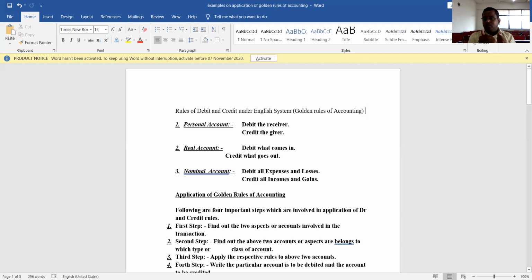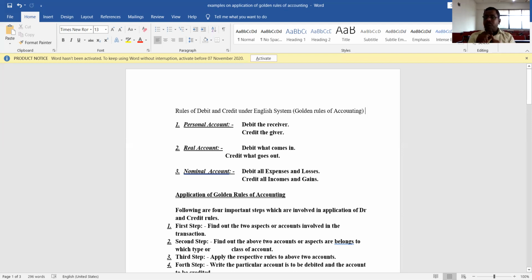The asset that comes to the business, its account should be debited, and the asset which goes out of the business, that particular account should be credited. For example, machinery purchased for cash. Here you will find two assets in this particular transaction. One is machinery and another one is cash. Both are assets, both are properties.